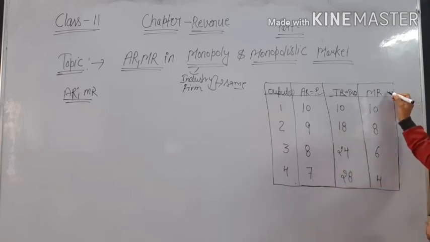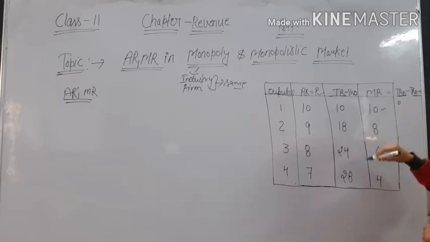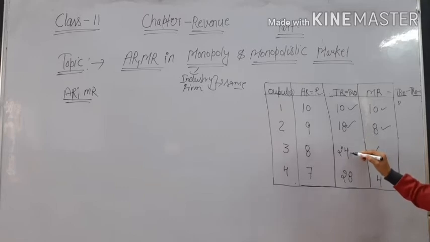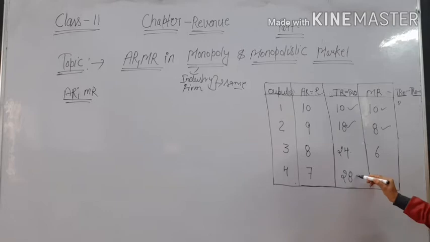Then MR. What is the formula of MR? TRn minus TRn-1, the nth unit minus the previous unit. So the nth unit is 10, previous is 0, so it is 10. Then the nth unit is 18, previous is 10, so 8. The nth unit is 24, previous is 18, so 6. The nth unit is 28, previous is 24, so it is 4. Like this we calculate marginal revenue.